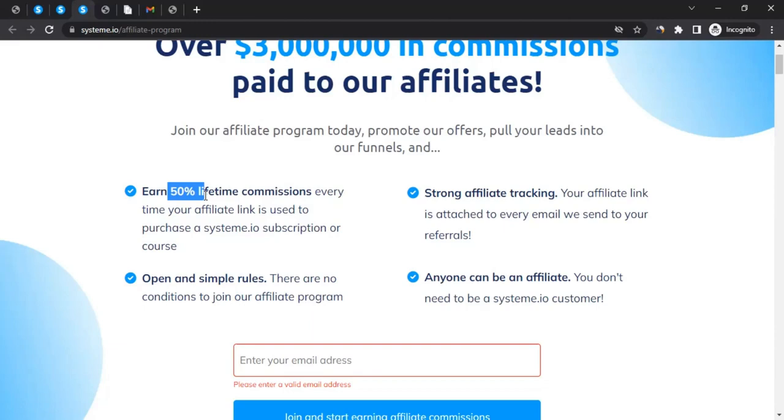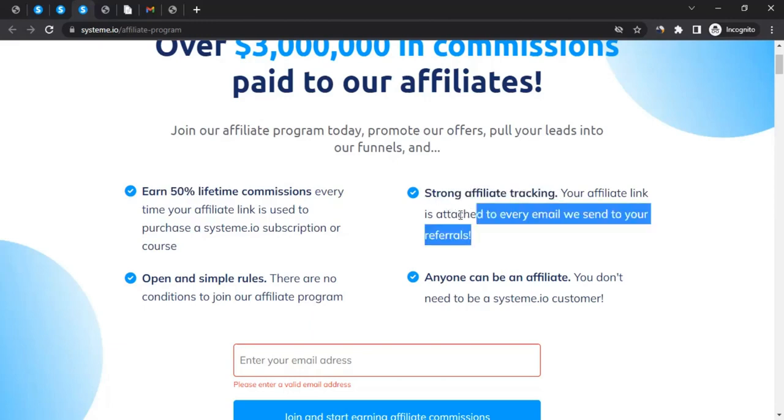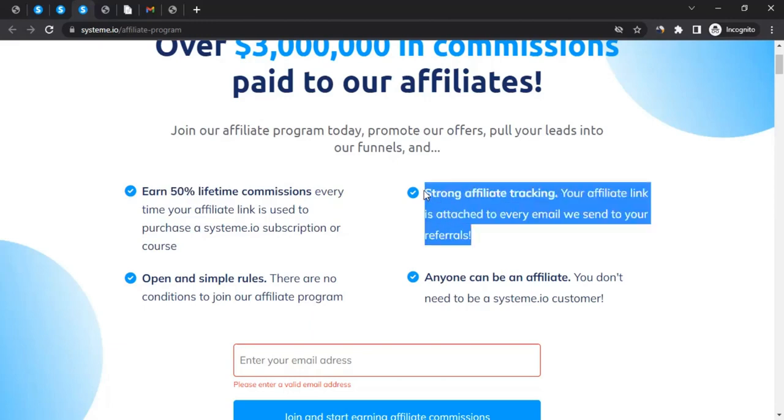I have seen many affiliate programs, but an affiliate program like this is very unique. So I would say a very good fit for you as an affiliate. Then they've got strong affiliate tracking. What do they mean by this? The tracking links are very easy and simple to use.